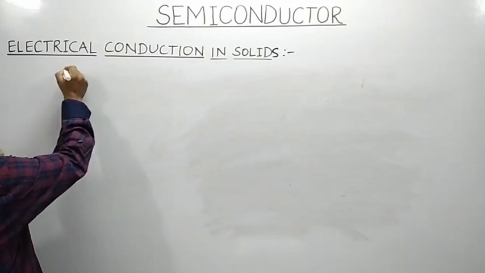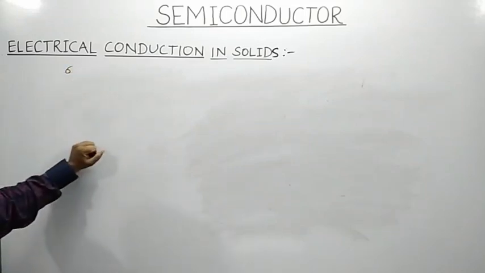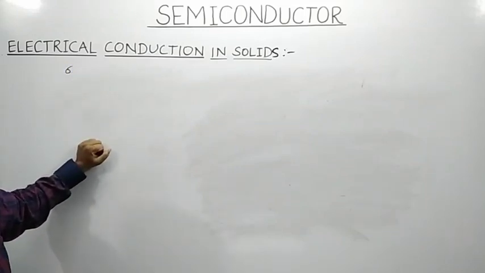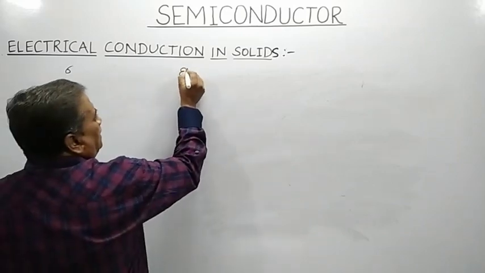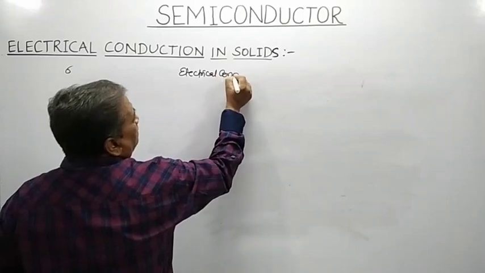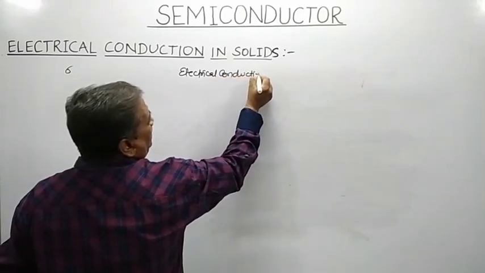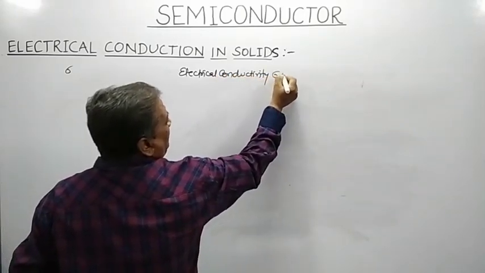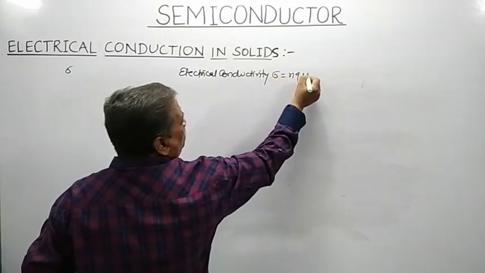So depending upon the electrical conductivity sigma of a material, what is electrical conductivity? Sigma, that is N Q into mu.